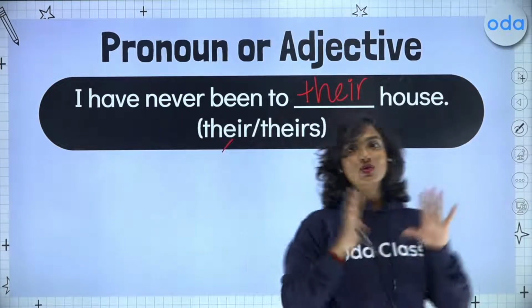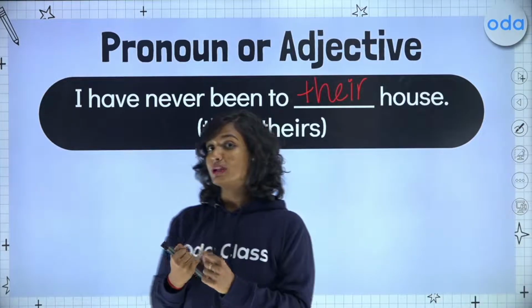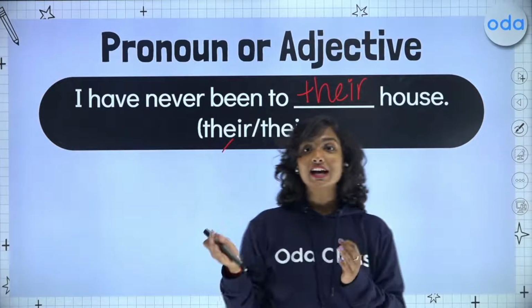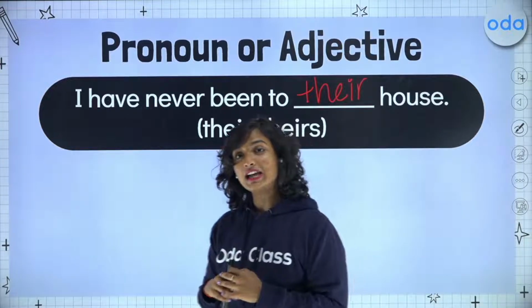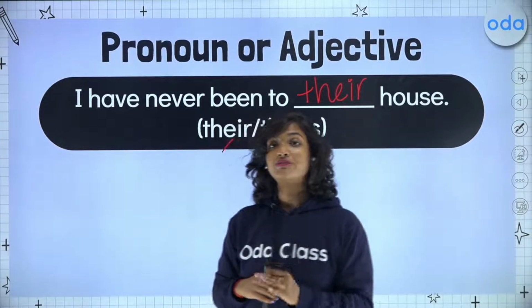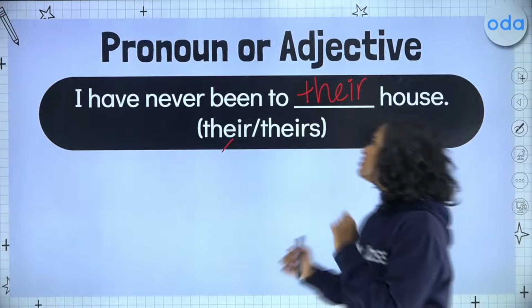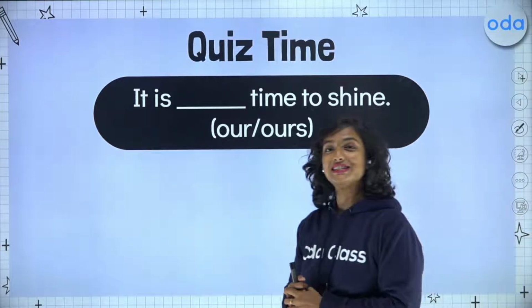Students, now let's recap this once again, right? We use our possessive pronouns alone, on their own. There is no noun that is right after them. Possessive adjectives, on the other hand, are only used before the noun that we are trying to show possession of. So as we keep this in mind, let's move on to a couple of quiz questions.